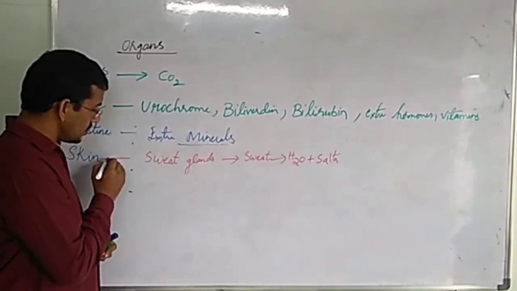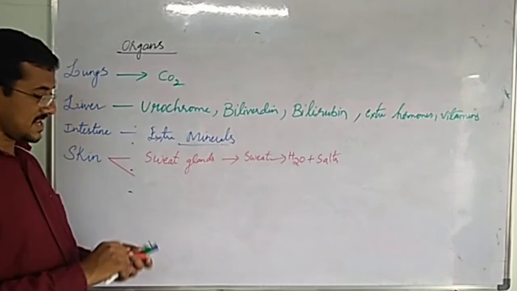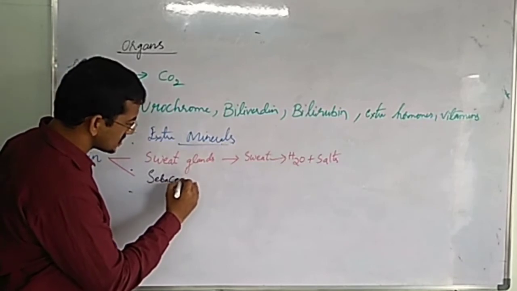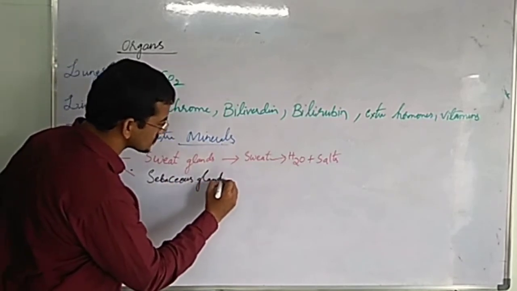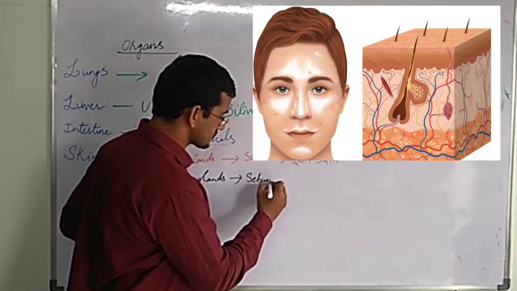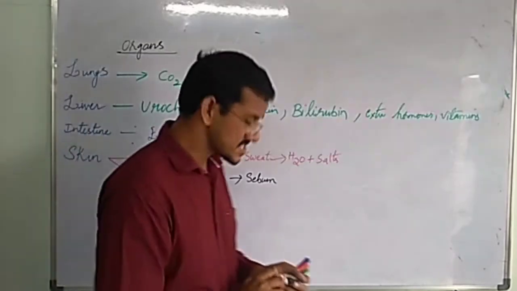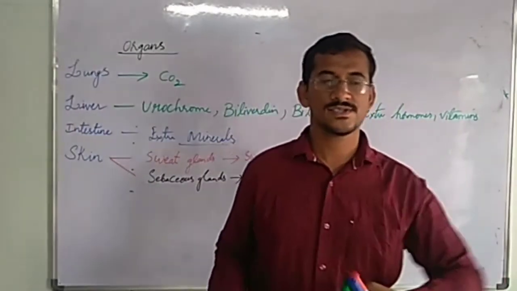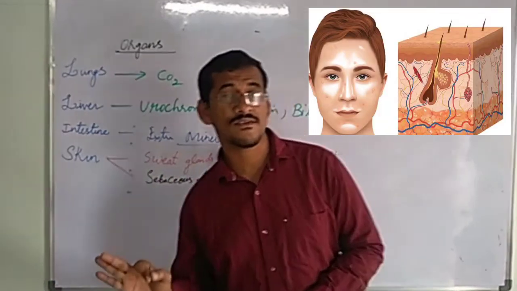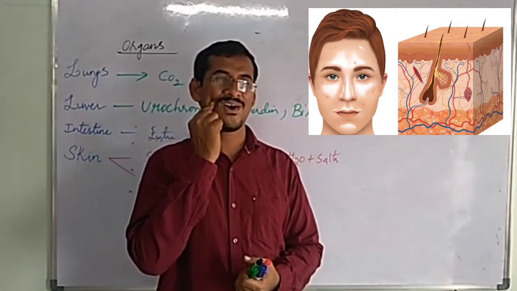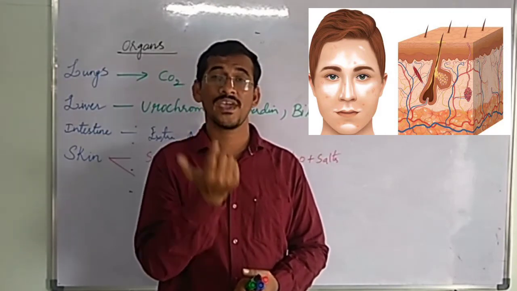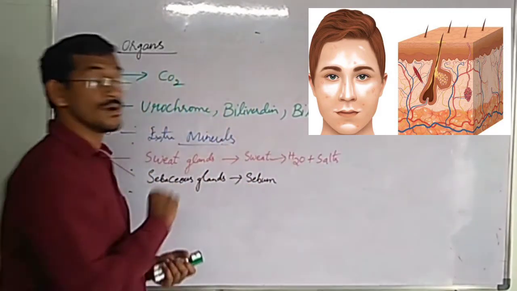Then skin also contains sebaceous glands. What is the use of sebaceous glands? It secretes sebum. What is sebum? Have you seen? When you go to a cinema theater, you go with a fresh body and spray and everything. After 3 hours, when you come out from the cinema theater, you will see oil on your face. So this oil which you see on your face is called sebum.